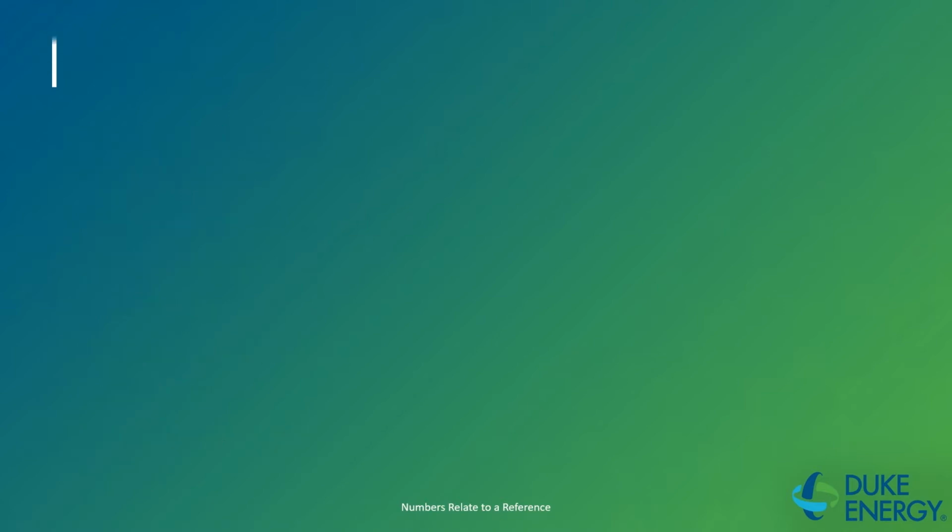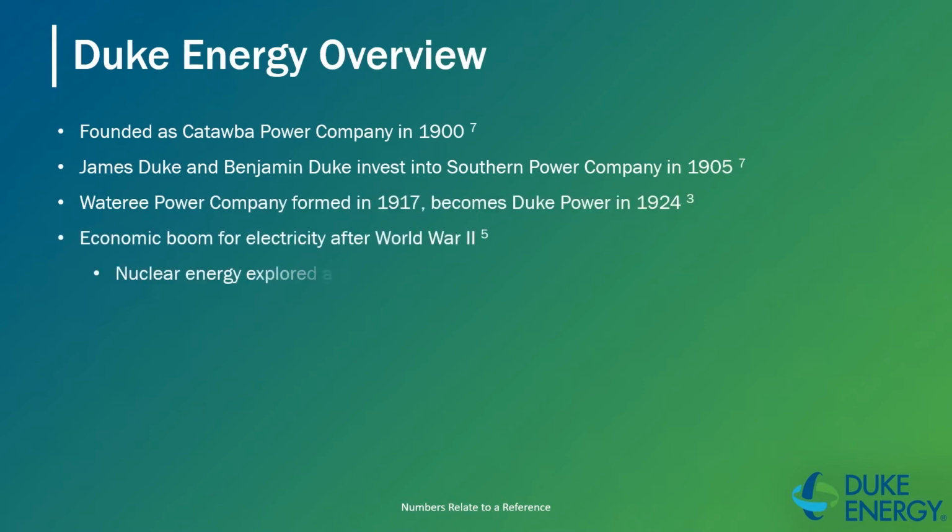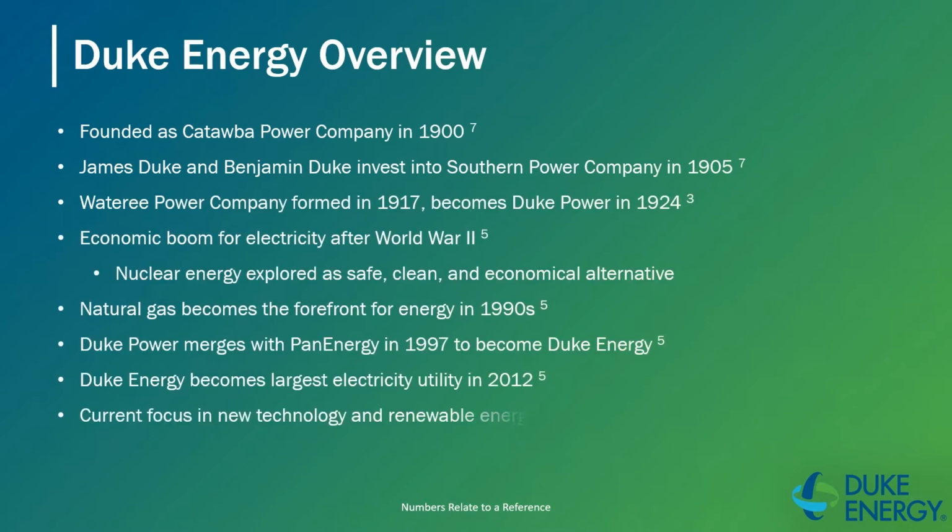Duke Energy first started as the Catawba Power Company in 1900, by the Wiley brothers, who were able to convince James Duke and Benjamin Duke to invest into Southern Power Company in 1905. The group formed the Watery Power Company in 1917, which later became Duke Power in 1924. The aforementioned companies would merge into Duke Power by the end of the decade.